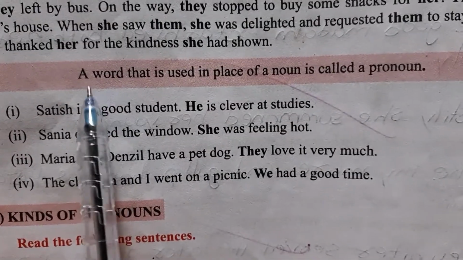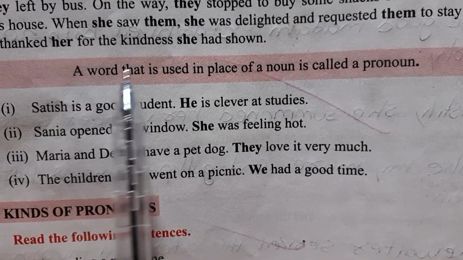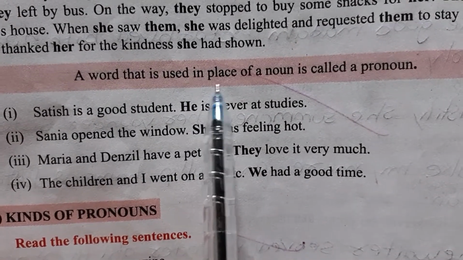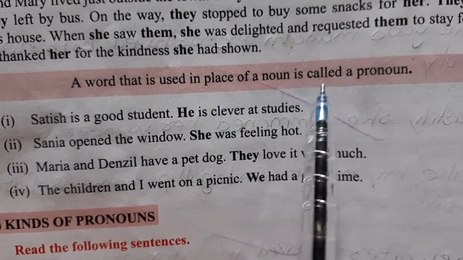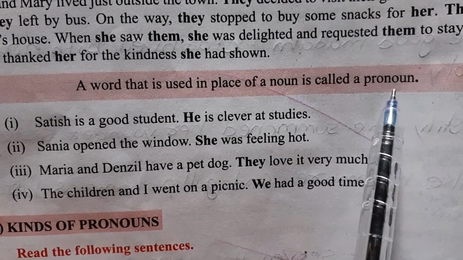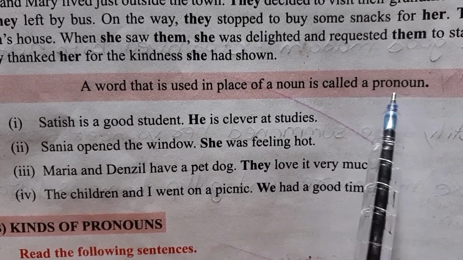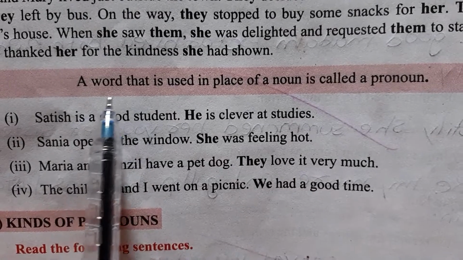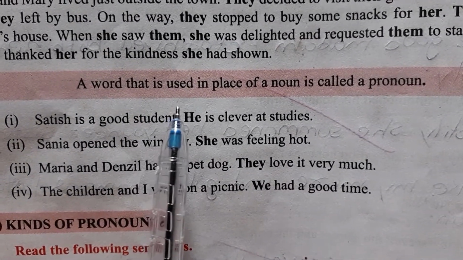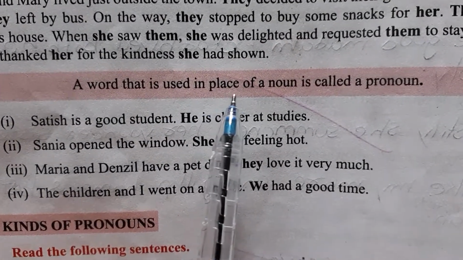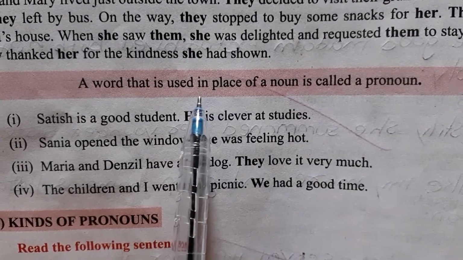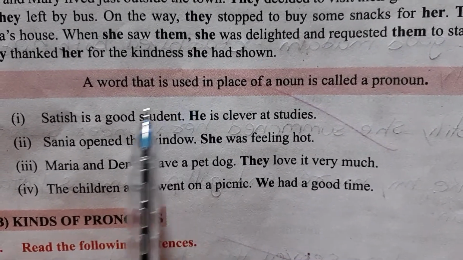So what is a pronoun? A word that is used in place of a noun is called a pronoun. We have learned noun. Noun is the name of person, place, animal or thing. So pronoun is what? It is used in place of a noun.